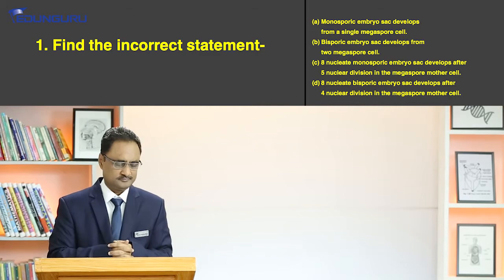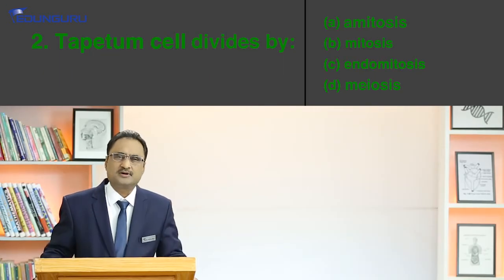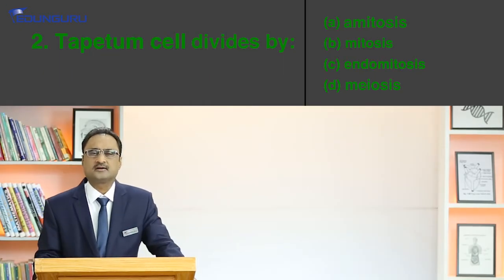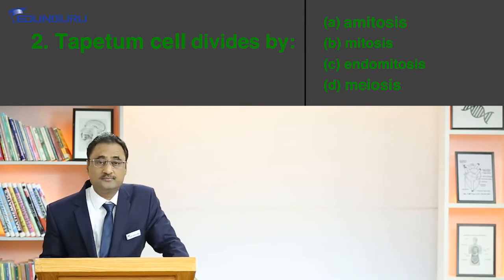Okay, right. Let's come to question number 2. Tapetum cell divides by option A, amitosis, option B, mitosis, option C, endomitosis, option D, meiosis. Perhaps an easier question. But let's try to understand first of all, what is tapetum? What is its role?